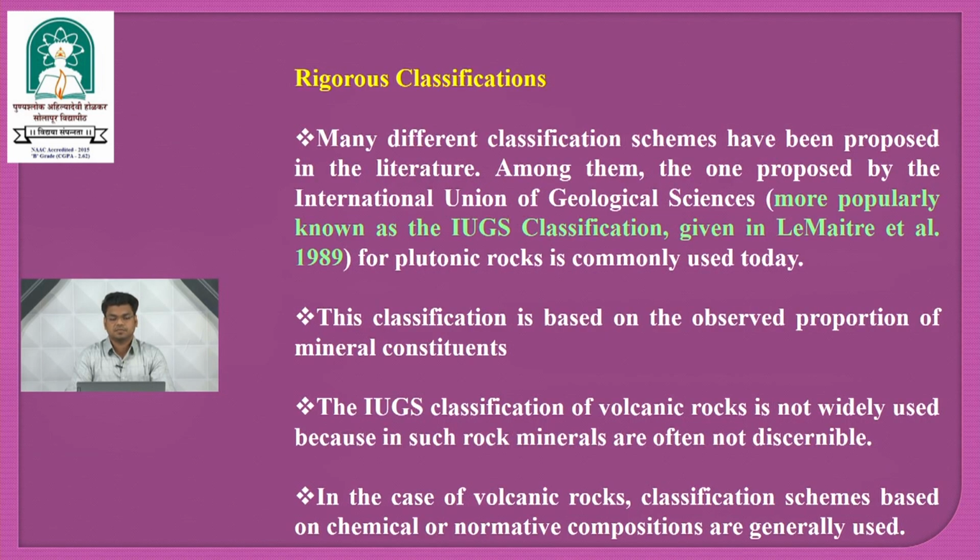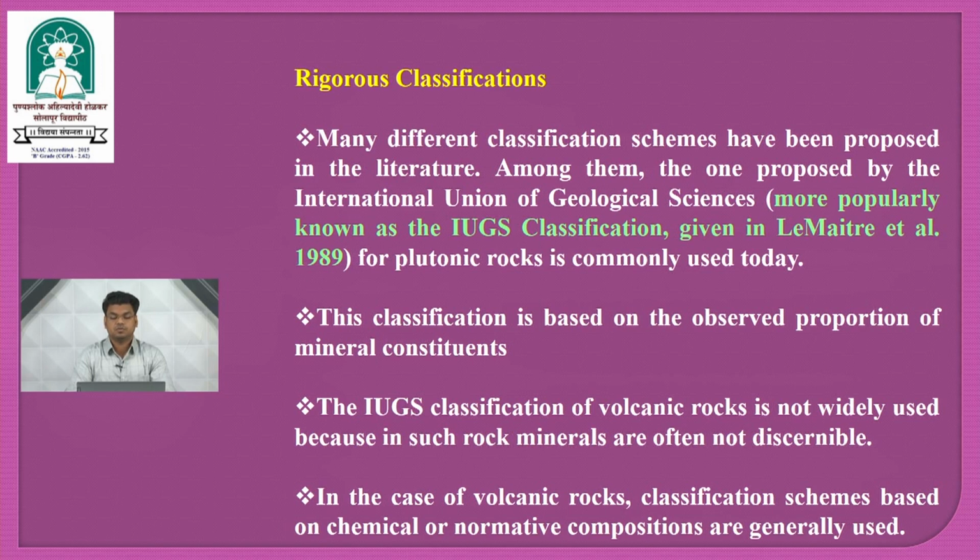The rigorous classification. Many different classification schemes have been proposed in the literature. Among them, the one proposed by the International Union of Geological Sciences for plutonic rock is commonly used today. This classification is based on the observed proportion of mineral constituents. The IUGS classification of igneous rock is not widely used for volcanic rock because the minerals are often not discriminable.